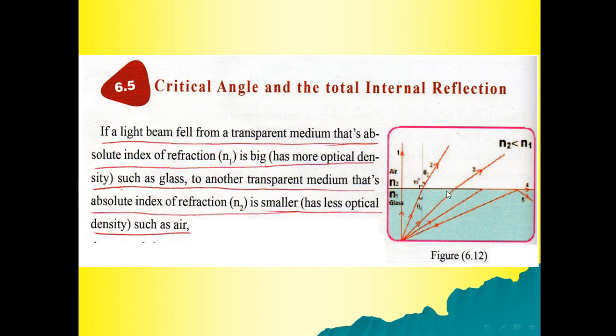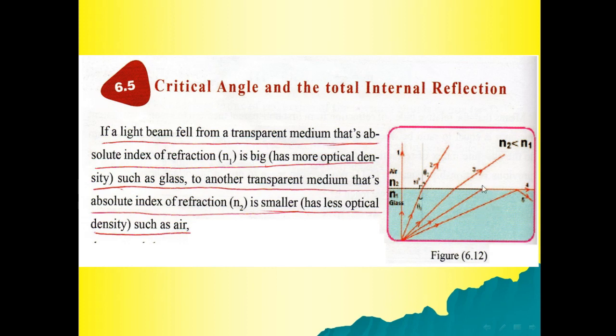Now this ray has an incident angle greater than the first case. The refraction increases, and at the critical angle, this is the case, the refracted ray is at an angle of 90 degrees.